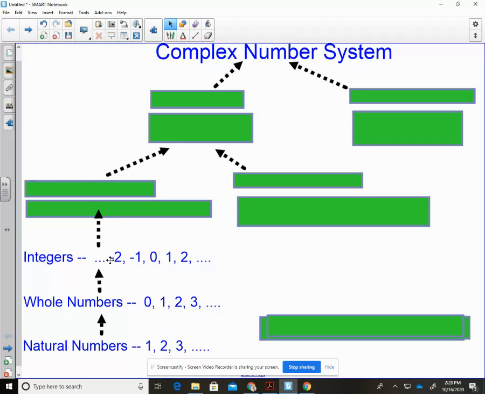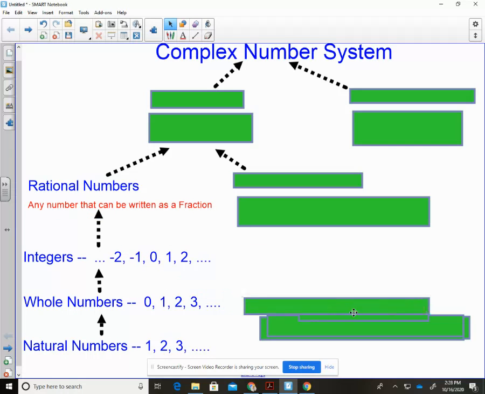And then we come into a situation, well, what about fractions? What's in between 0 and 1? When you get into money, you've got $1.35. You can write that as a fraction, a decimal. So that leads us to the rational numbers. If you take the natural numbers, whole numbers, integers, and then you put in fractions, you get rational numbers. Rational numbers, by definition, are any number that can be written as a fraction. 5 is a rational number because you can write 5 as 5 over 1. You can write it as 10 over 2, 15 over 3, whatever, 6.5, anything. Rational numbers.